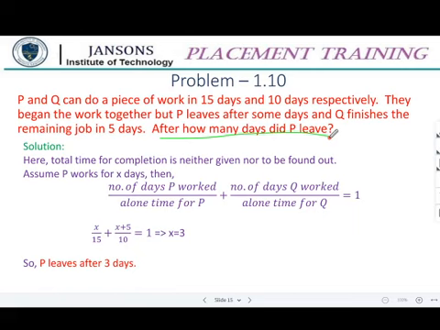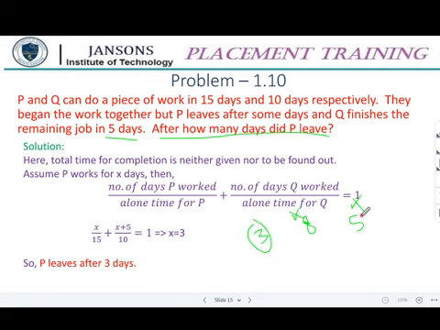After how many days did P leave? She had given that now: x is equal to 3. So the answer is 3. In the options we will normally have 3, 8, 5, everything. If people are not working, they will select 5 if they are absent-minded, just like that. Otherwise 8 would have come. So 3 is correct.